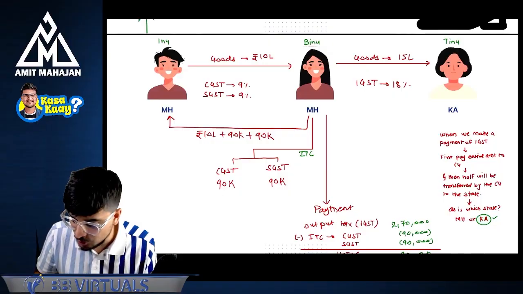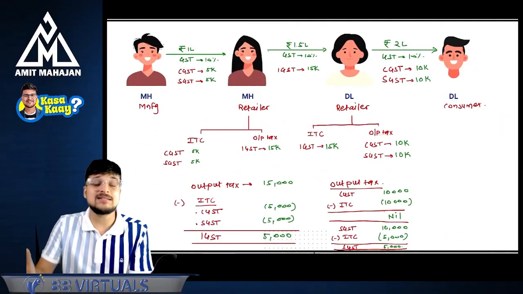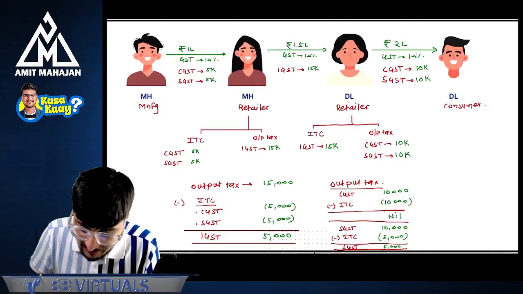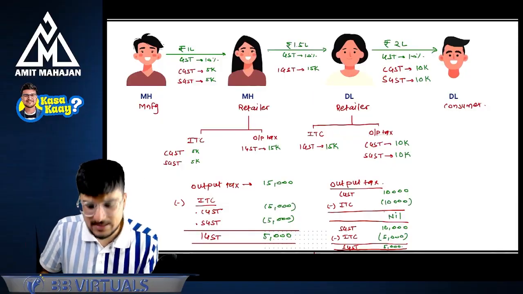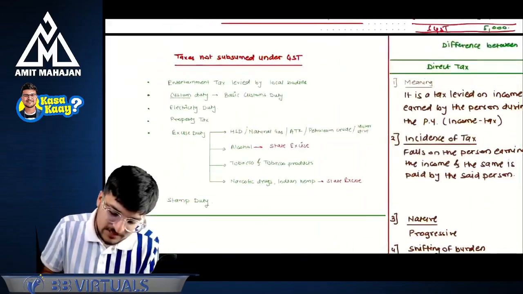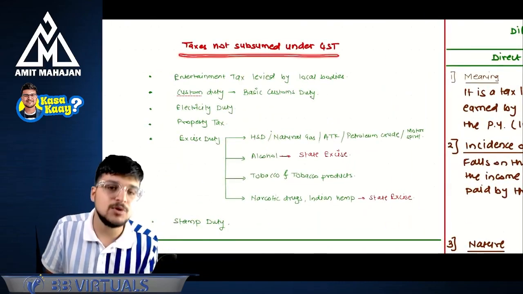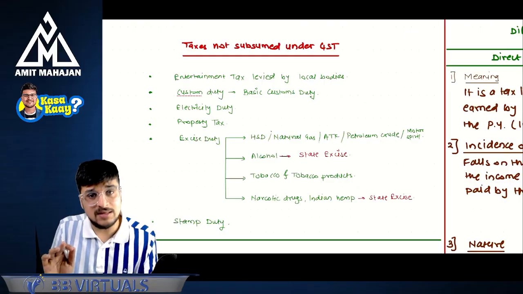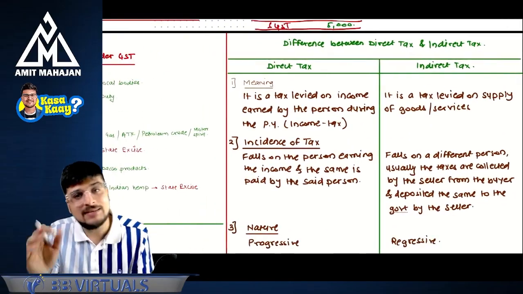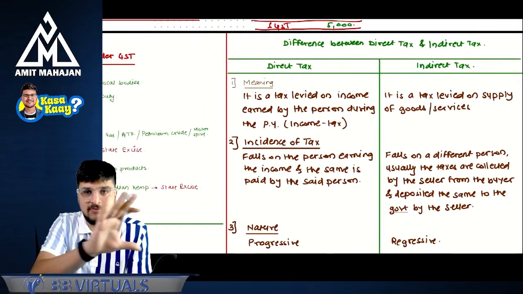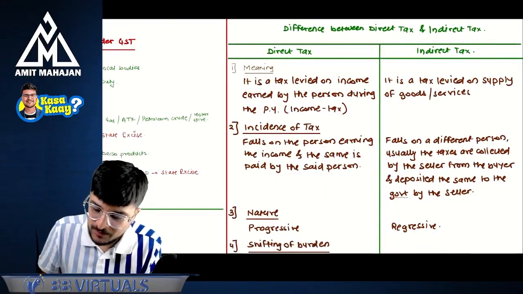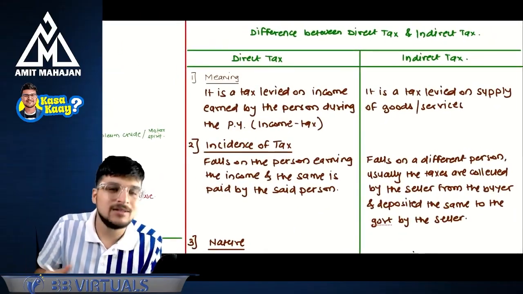Then we saw which state gets the tax in destination based tax. Then we saw one master chart for understanding. Now let's discuss one more thing: taxes which are not subsumed under GST. This is a list. We will discuss one more thing, and then I will take you to the book, that is Rapider, which we are going to follow, and I will tell you what additional things we need to understand.